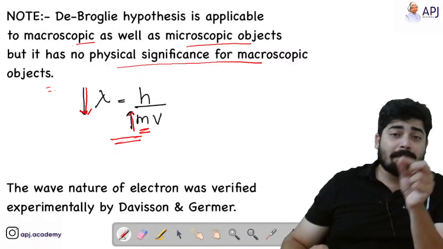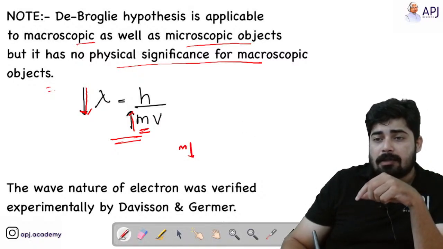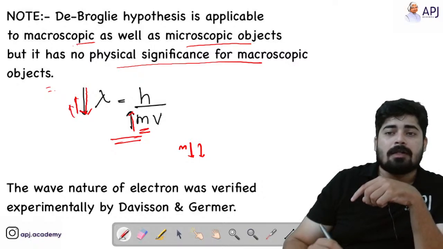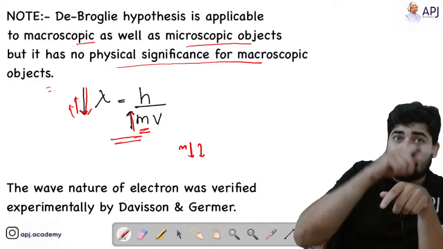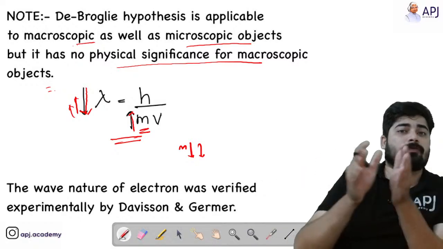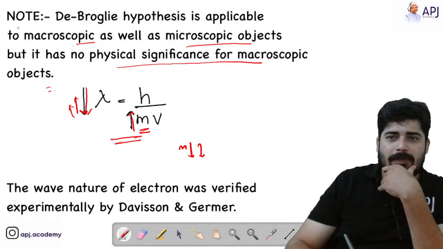But if you consider a microscopic object, it has very low mass, which means lambda will be very high. If the wavelength is very high, you can clearly see the wave nature of that particle. This is what this note is all about. Hope this is clear.